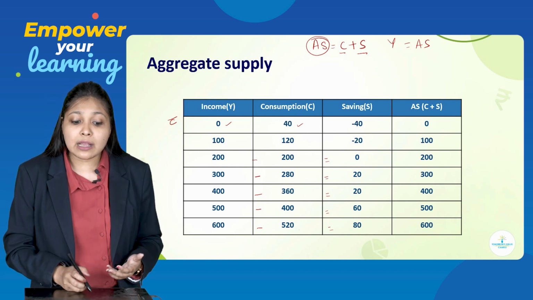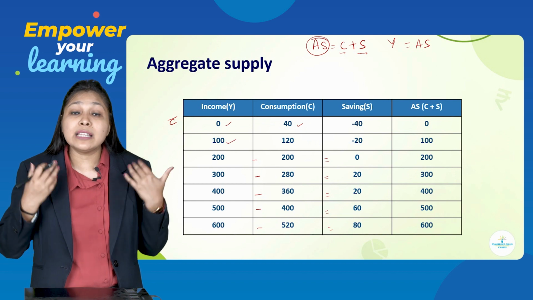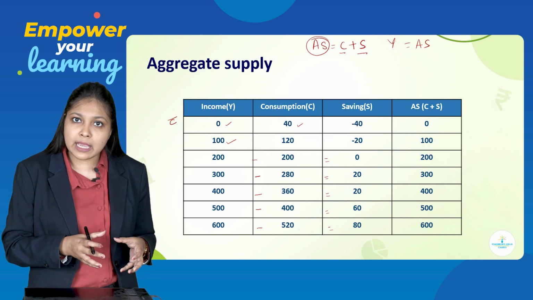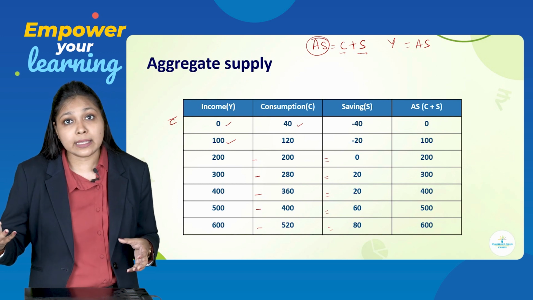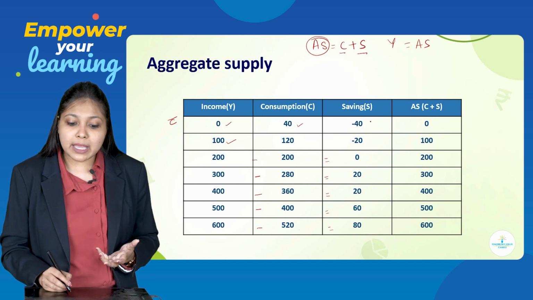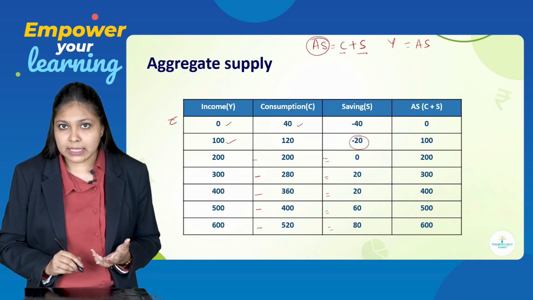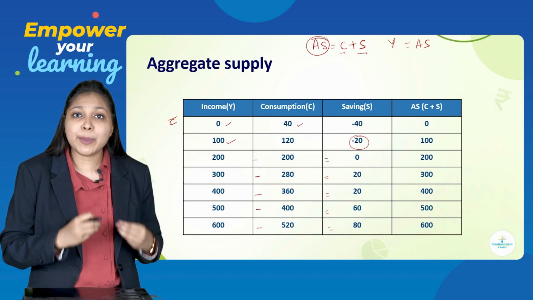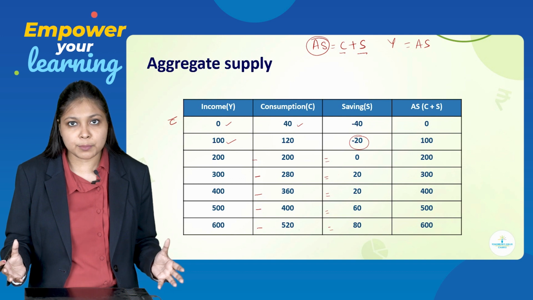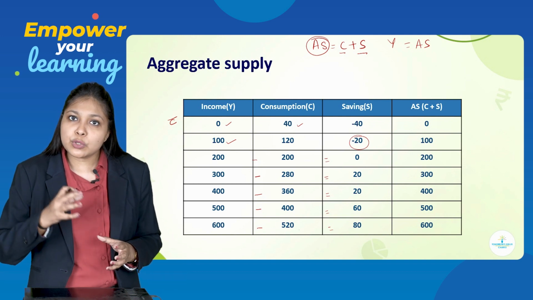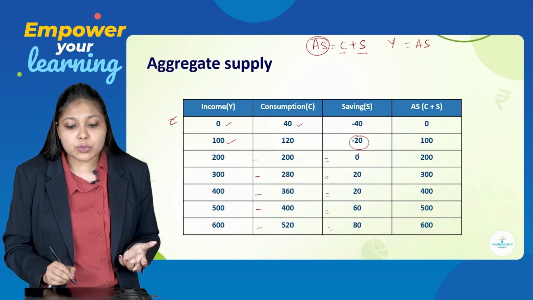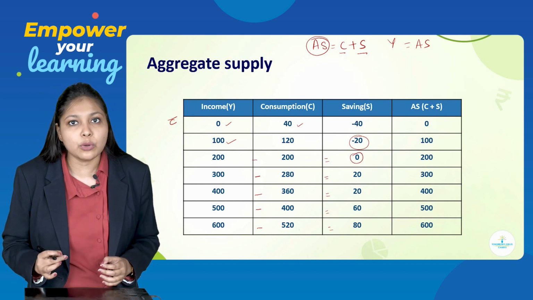Second one, when your income was 100 rupees, but you have done over consumption, that is 120 units. Your income was only 100, but you consumed 120. Then again, no question of savings over here as well. So that is why your saving becomes minus 20. Third, you have spent your entire income for consumption purpose. Your income was 200, you spent the entire 200 for consumption. So obviously there will be no savings and hence your savings becomes 0.